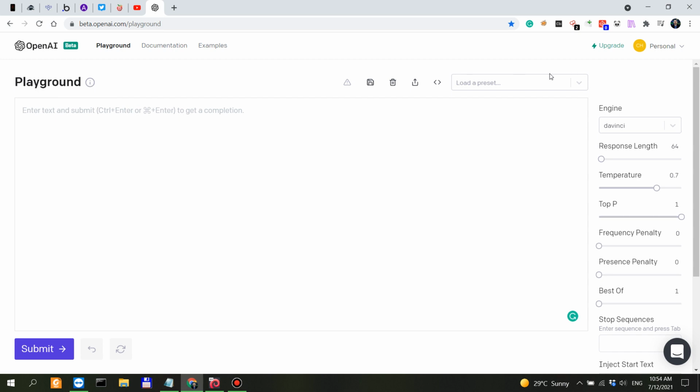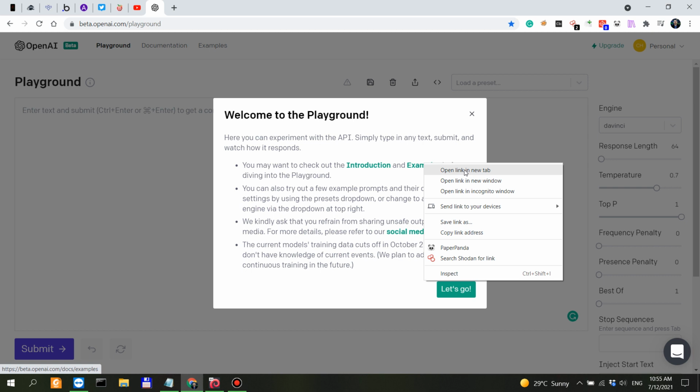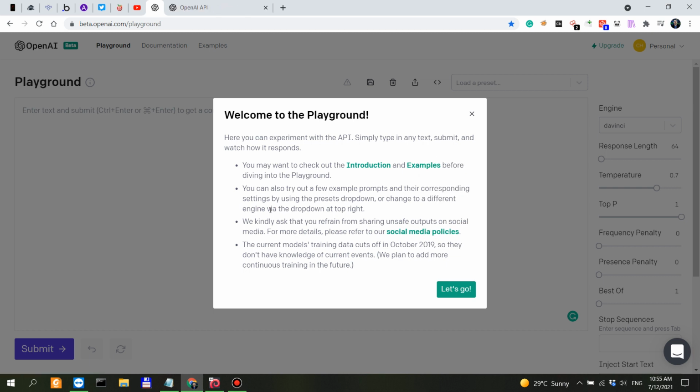So this is the playground, and as you can see, you have information here. Here you can experiment with the API. You might want to check out the introduction and examples, and I definitely encourage you to check the examples. You can also try a few example prompts. So we have the presets here. We kindly ask that you refrain from sharing unsafe outputs, which is nice.